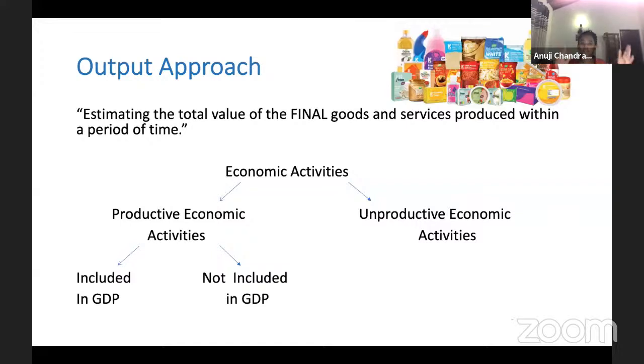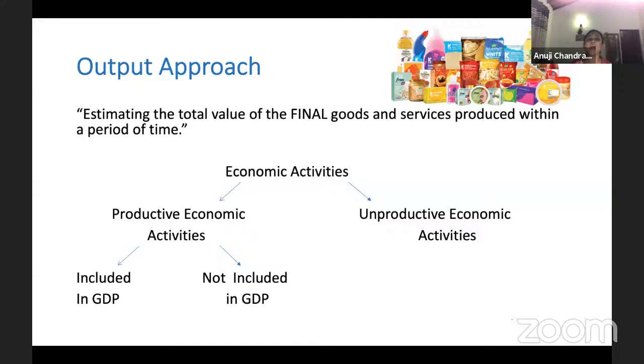I said the output, income, and expenditure approaches give the same answer. The output approach is usually the longest, but in the paper, most of the time they test the income approach and the expenditure approach. But it is vital for you to understand the output approach in order to answer those two. So I will be explaining the output approach now, and if I have time, I will definitely look into those two as well.